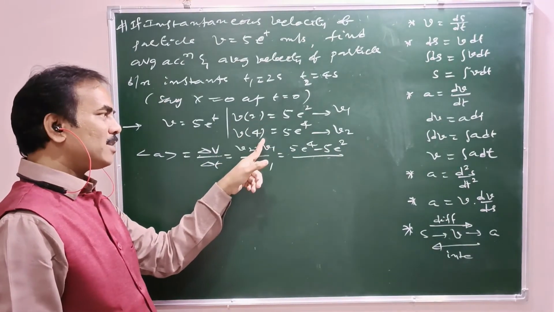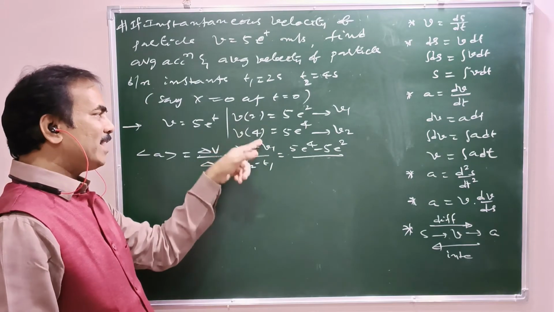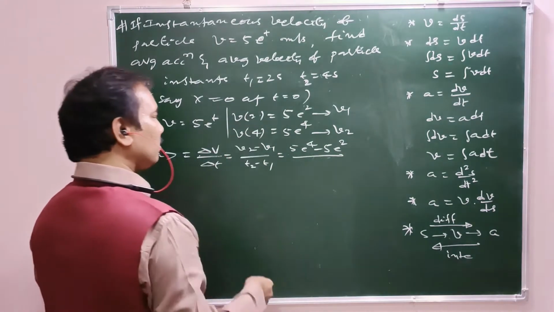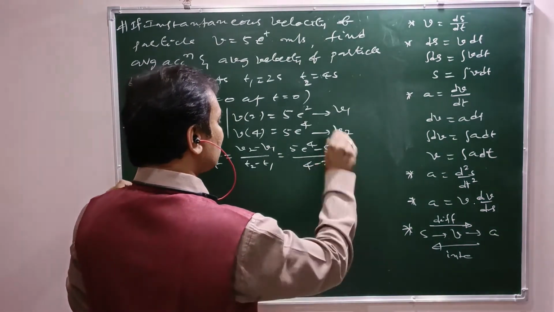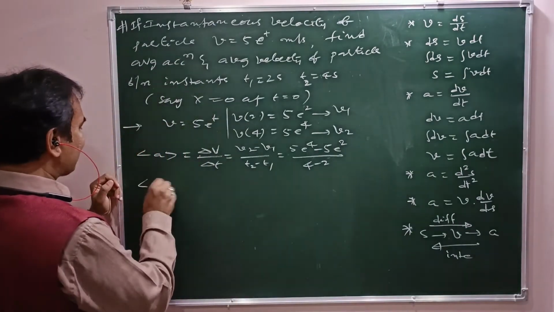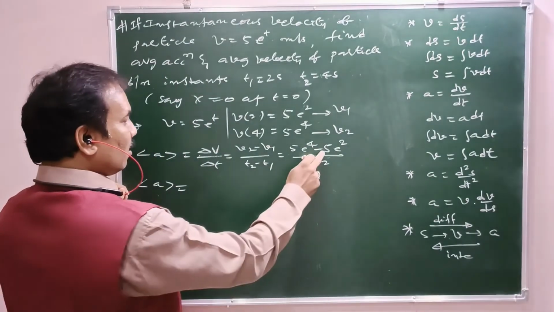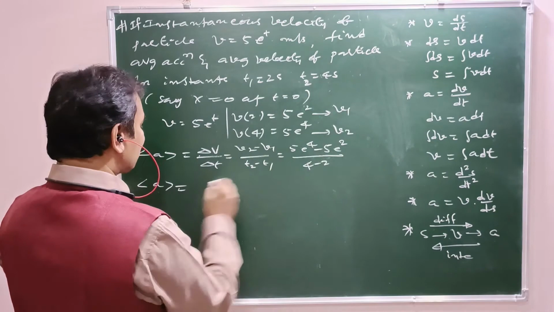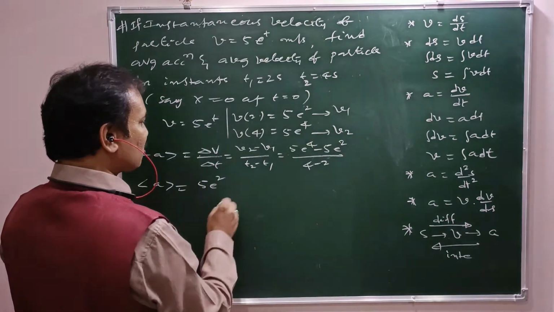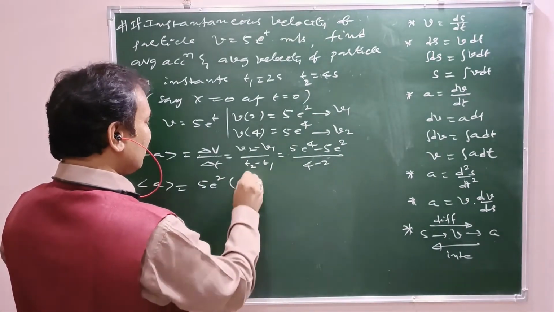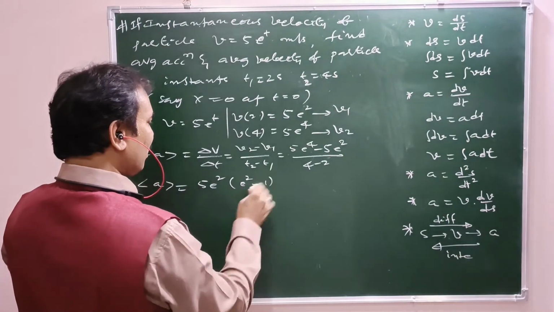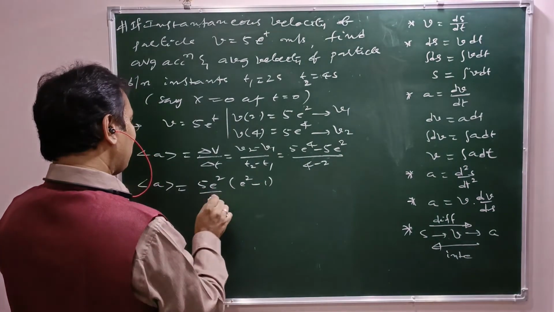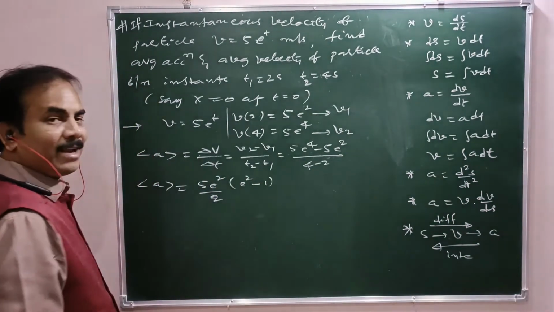This is the velocity at the instant 4, and the interval between the two is 4 minus 2. So average acceleration equals 5 e square is common, and we are left with e square minus 1, divided by 2. This is the average acceleration.